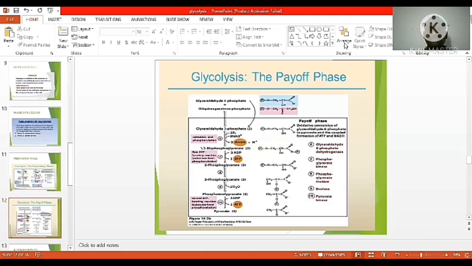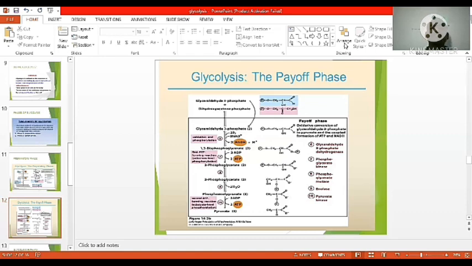In glycolysis, 2 ATPs add phosphate to glucose and fructose 6-phosphate. It is in the first, preparatory phase. 4 ATPs are formed in energy regeneration by direct transfer of phosphate groups to 4 ADP molecules, and there is a net gain of 2 ATPs and 2 NADH. This is the glycolysis overall reaction. So the end product of glycolysis is 2 pyruvate molecules.